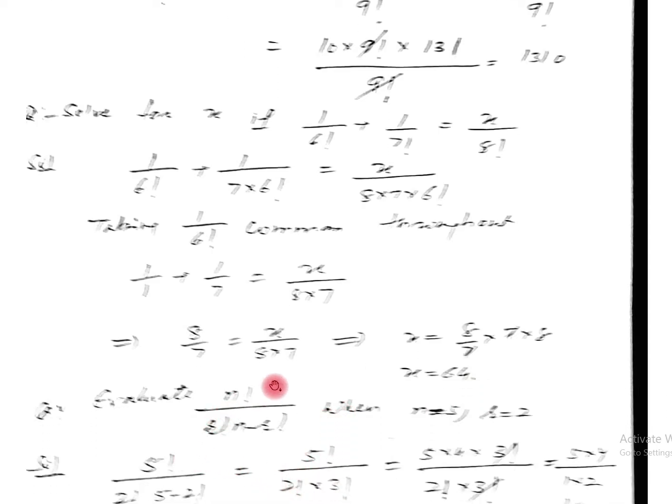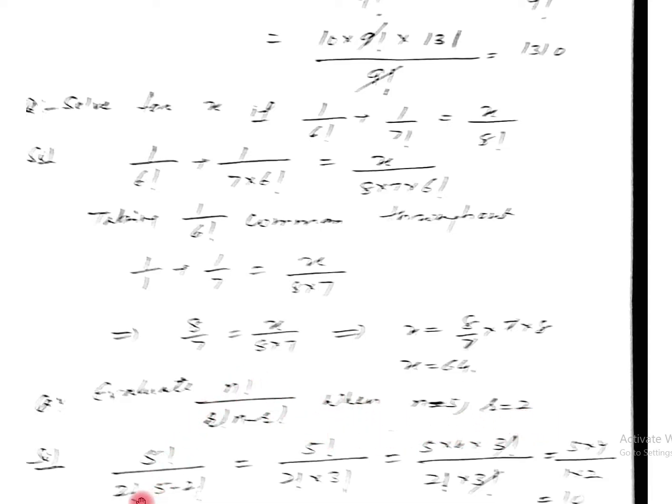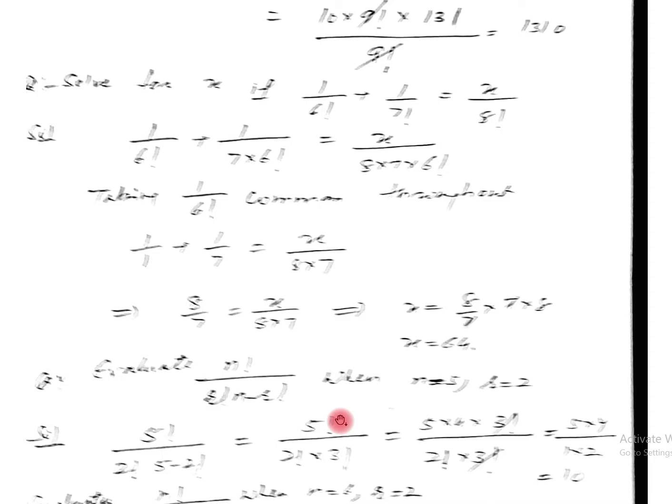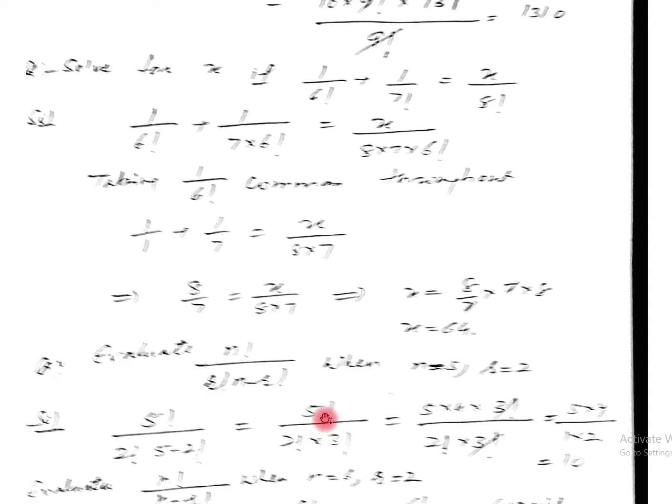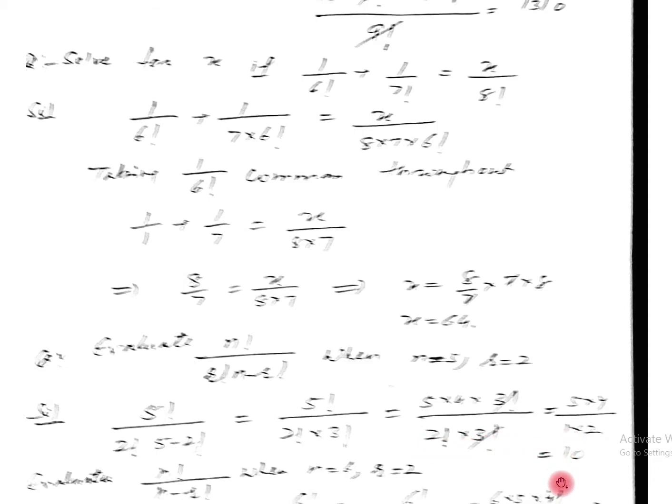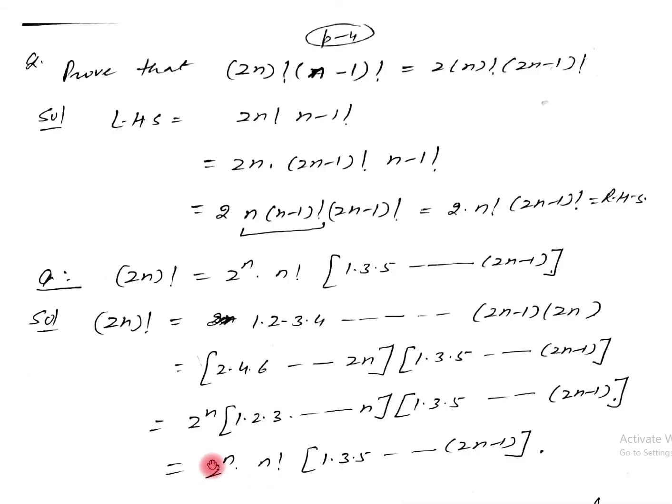Now here evaluate n factorial upon r factorial into n minus r factorial, when n is 5, r is 2. Putting the value of n and r here, we are getting 5 factorial upon 2 factorial into 5 minus 2 factorial. This is equal to 5 factorial upon 2 factorial into 3 factorial. Again simplify. 5 factorial can be written as 5 into 4 into 3 factorial upon 2 factorial into 3 factorial. This term will be cancelled. So 5 into 4 upon 2 factorial can be written as 1 into 2. So this is equal to 10. Similarly for this equation we can simplify.